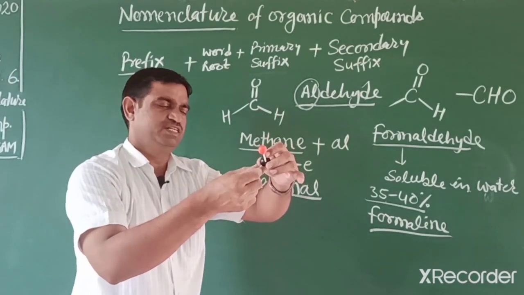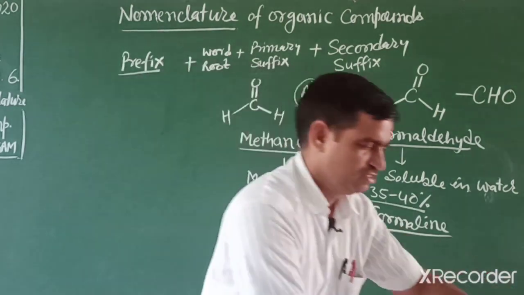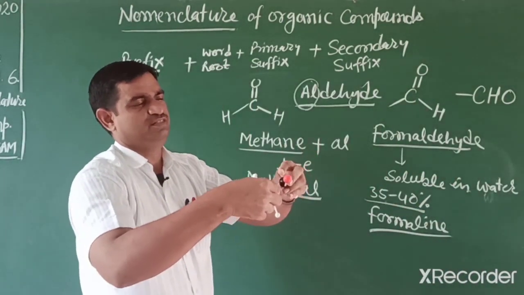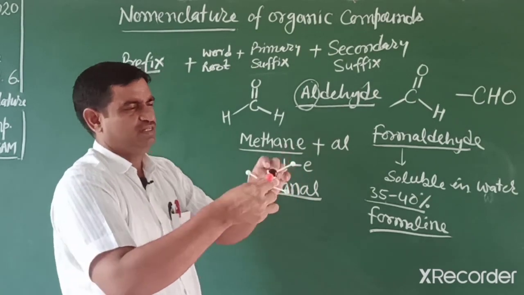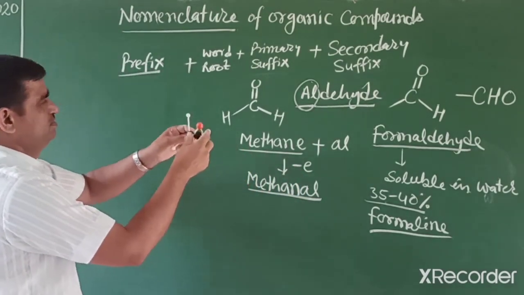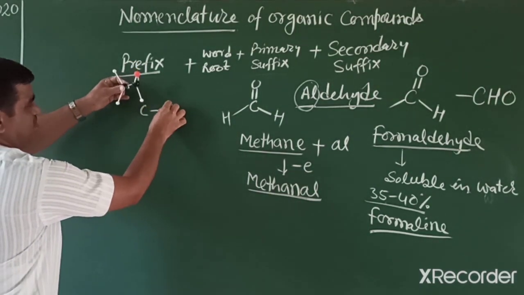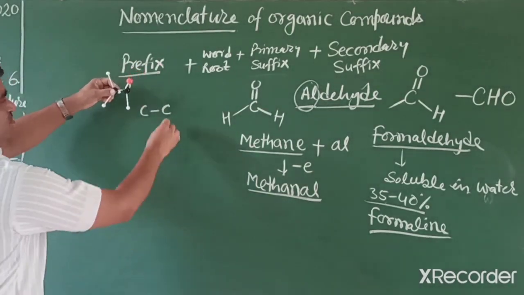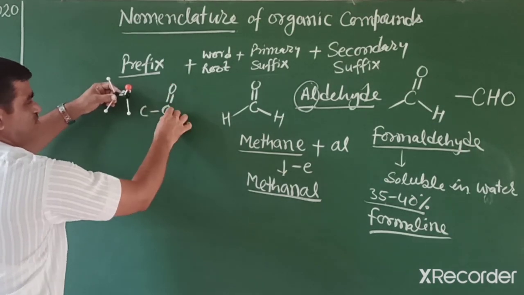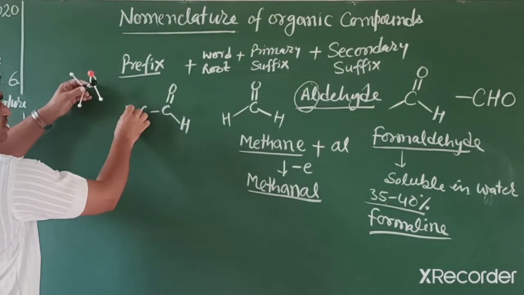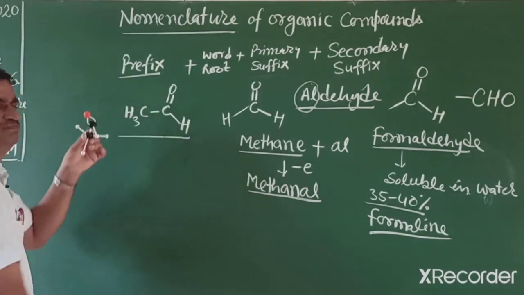Students, how can we extend to its next homologue? If I add one more carbon to this, then you can find its next homologue. So I write here 2 carbons and a double bond in this way. You can write its name.